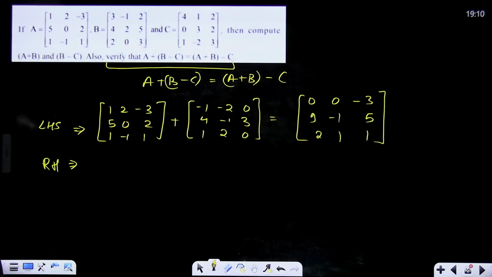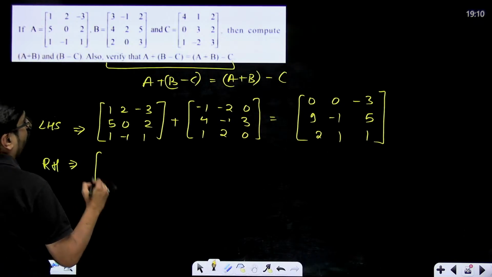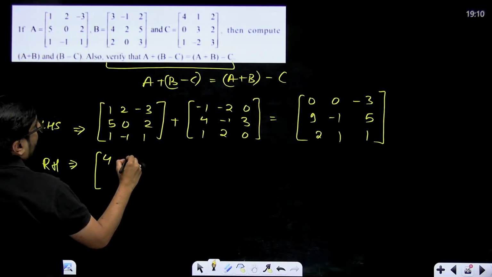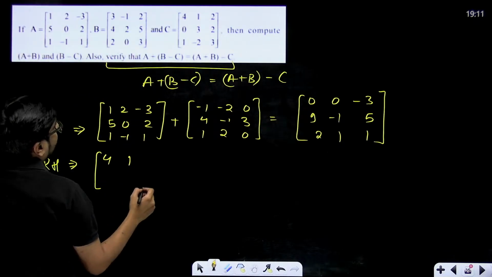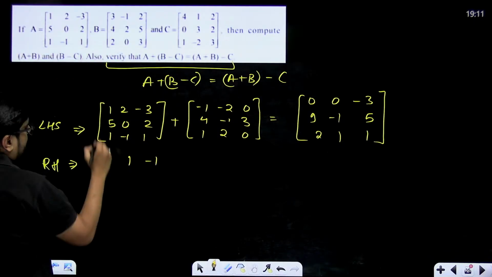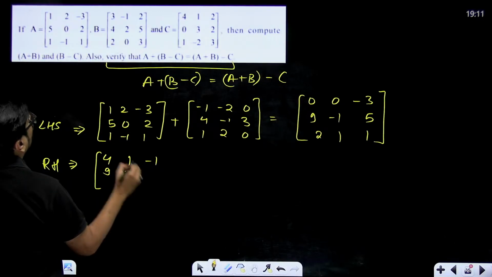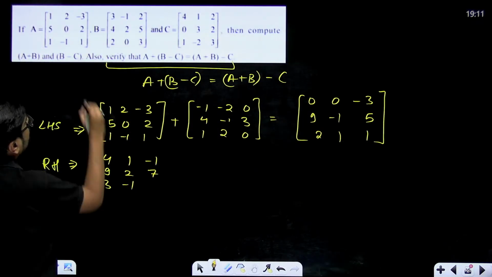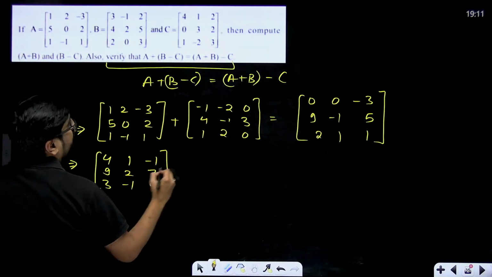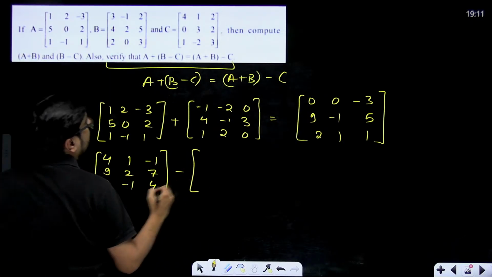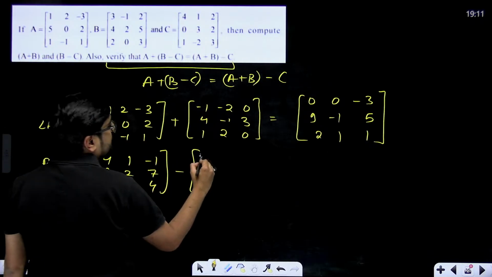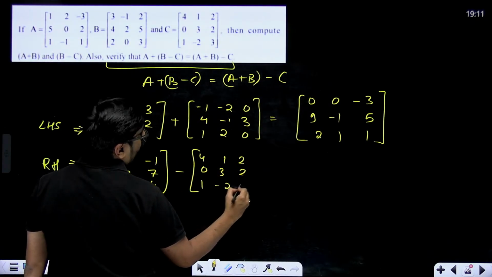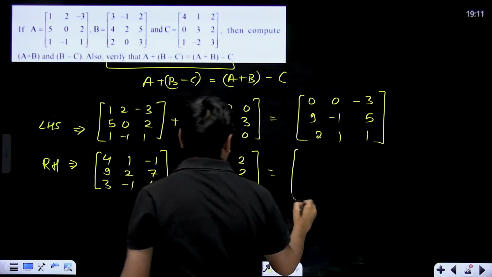Solve RHS. What is A + B? You find A + B first. 1 plus 3, 4. 2 minus 1, 1. Minus 3 plus 2, minus 1. 5 plus 4, 9. 0 plus 2, 2. 5 plus 2, 7. 1 plus 2, 3. Minus 1 plus 0, minus 1. 1 plus 3, 4. Then subtract C from it, and C you can write as it is: 4, 1, 2, 0, 3, 2, and 1 minus 2, 3. Right? Can we check? Both results are the same.